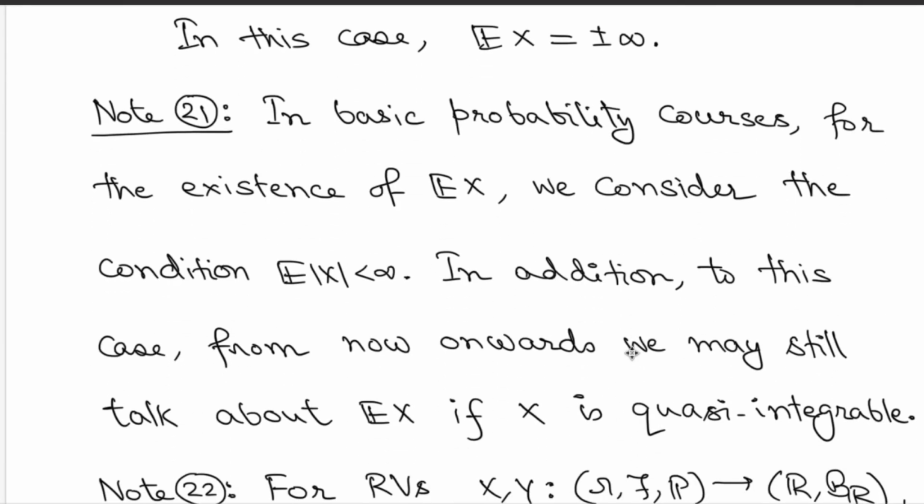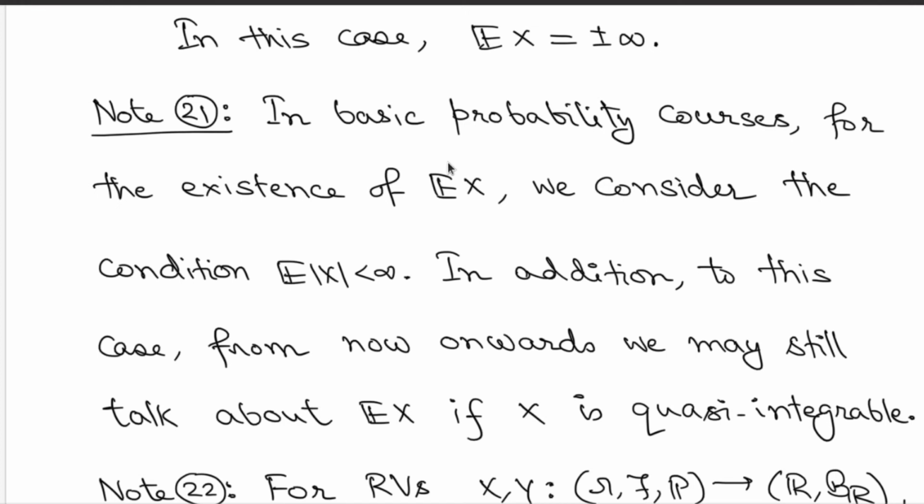In the basic probability course, we had not considered the quasi-integrability case, but we had considered the existence of these expectations through the condition that expected value of mod x is finite. But even if expected value of mod x is infinite, if x is quasi-integrable, we can still talk about expected value of x.